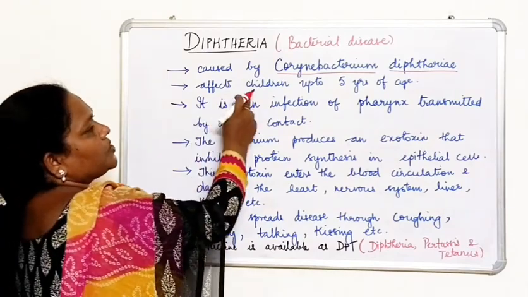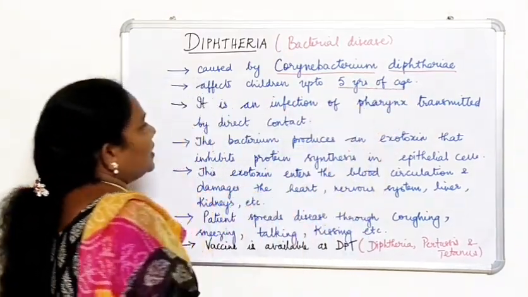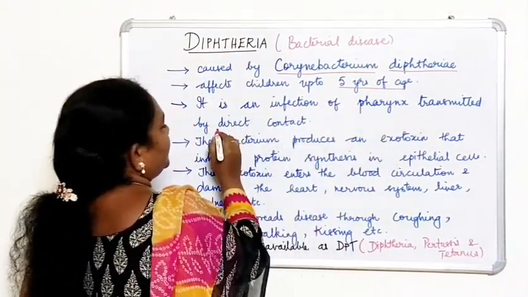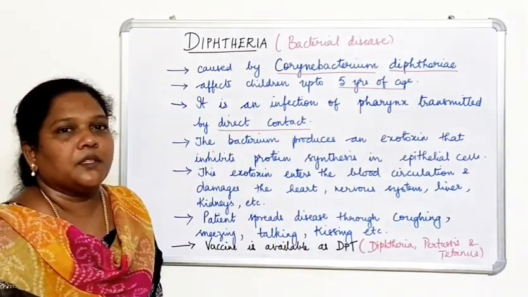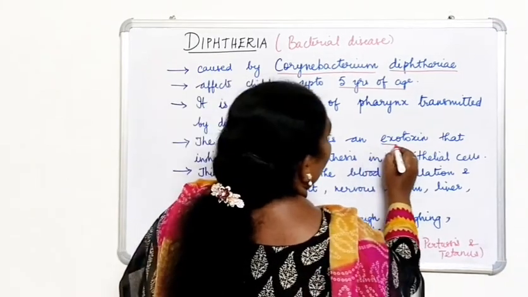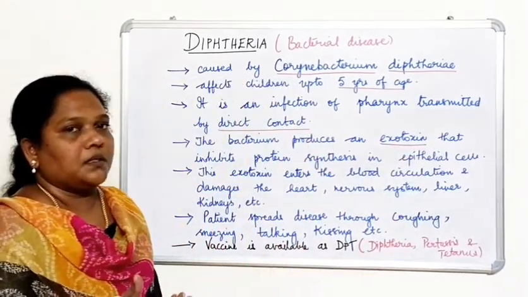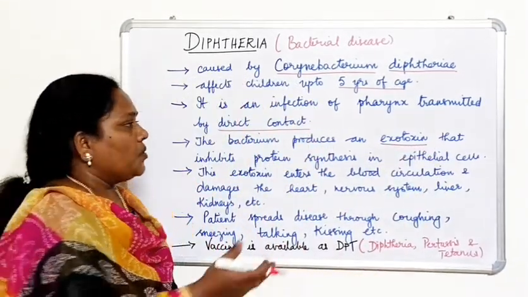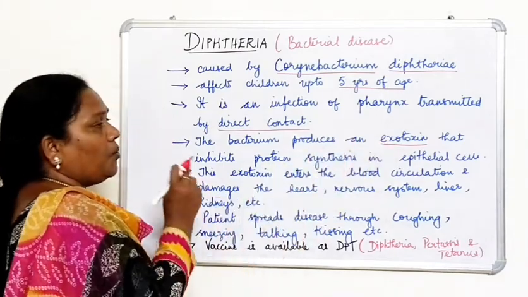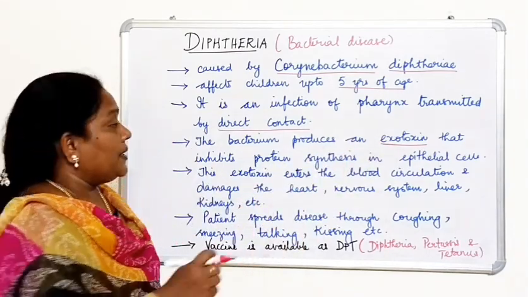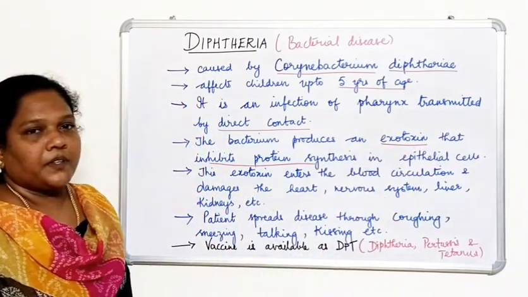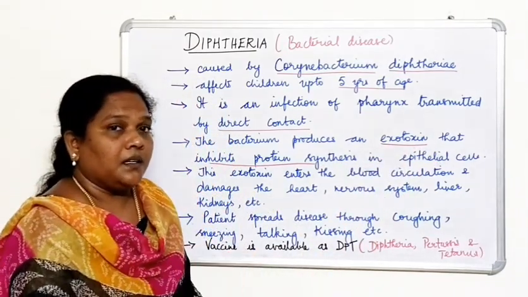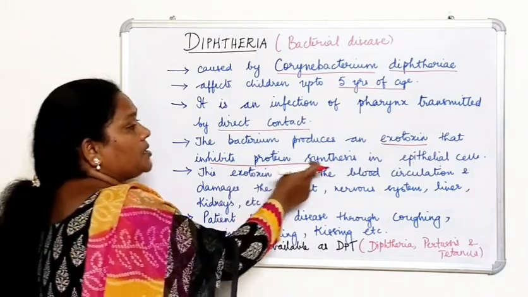And normally it affects children up to 5 years of age. It is an infection of the pharynx transmitted by direct contact. This bacterium produces an exotoxin. What is a toxin? Some poisonous substance, right? So what does this exotoxin do? It inhibits the protein synthesis in the epithelial cells. It affects further functions.